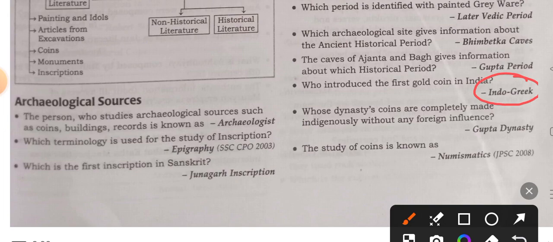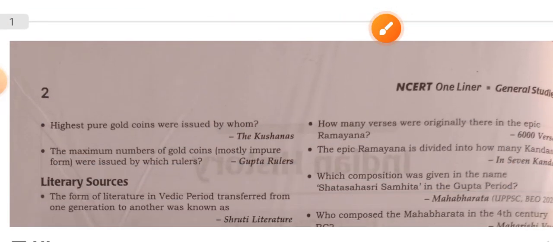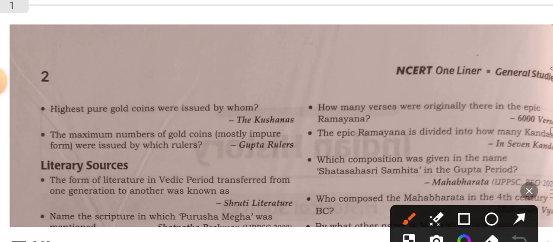Whose dynasty's coins were made completely indigenously without foreign influence? Gupta dynasty. The study of coins is called numismatics. The highest pure gold coins were issued by whom? Kushans. The maximum number of gold coins, mostly impure, were issued by which rulers? Gupta rulers.